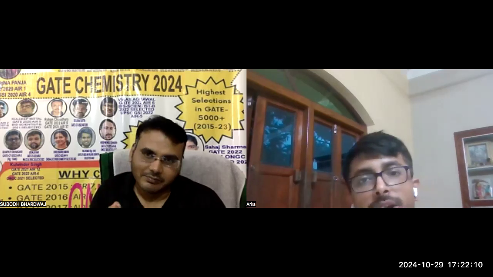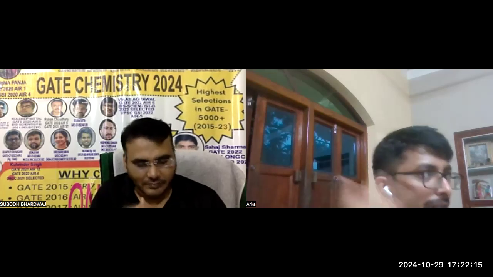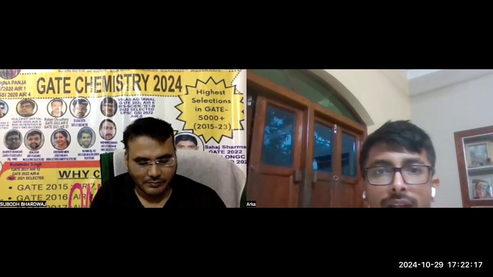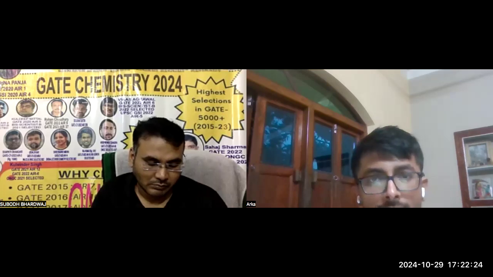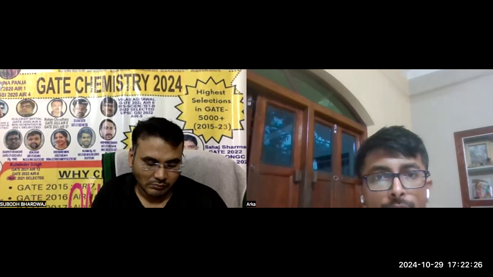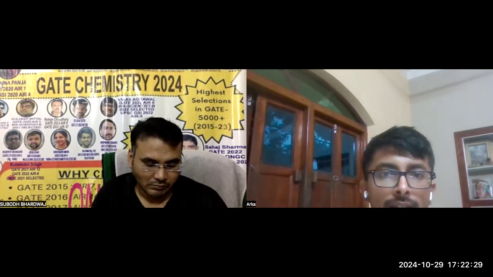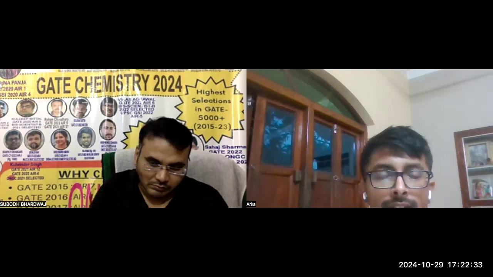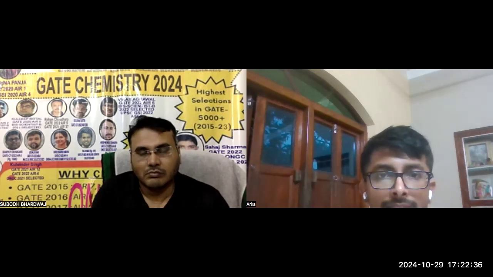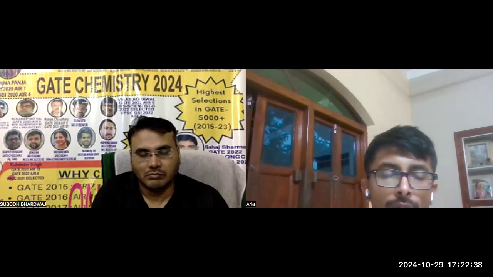Volumetric analysis. Titration is one of the volumetric analyses. I just forgot what volumetric was. Sir, any type of titration is under volumetric analysis. By volumetric analysis, if we know the molarity of a solution and its volume, then we can easily detect in what amount an unknown compound in solution is present, if we know some chemical characteristics.